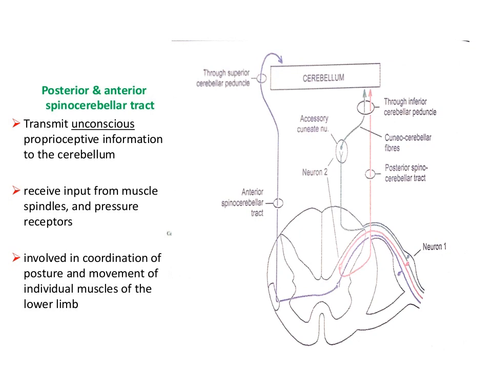First we will do the posterior spinocerebellar tract. Their axons enter the spinal cord from the posterior root ganglion, where the first order neurons lie. Their central processes enter the spinal cord gray column and terminate by synapsing on the second order neurons at the base of the posterior gray column. These neurons are known collectively as the nucleus dorsalis.